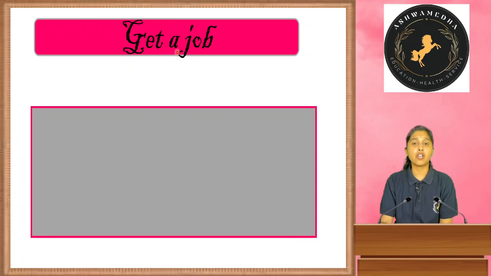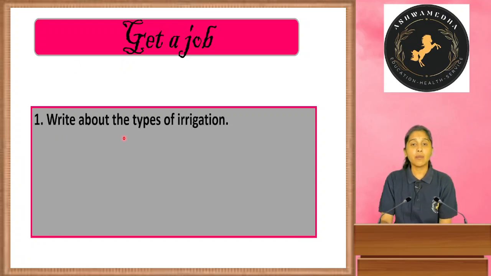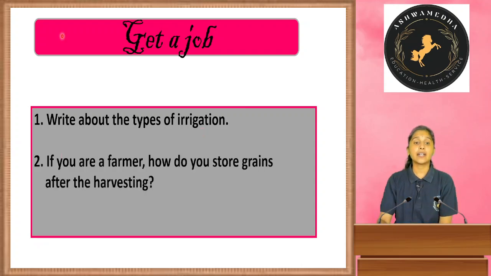And I am giving homework for you. Write about the types of irrigation. You should mention the types of irrigation, and you should explain briefly only the modern methods of irrigation. And if you are a farmer, how do you store grains after harvesting? That means how to store the grains.